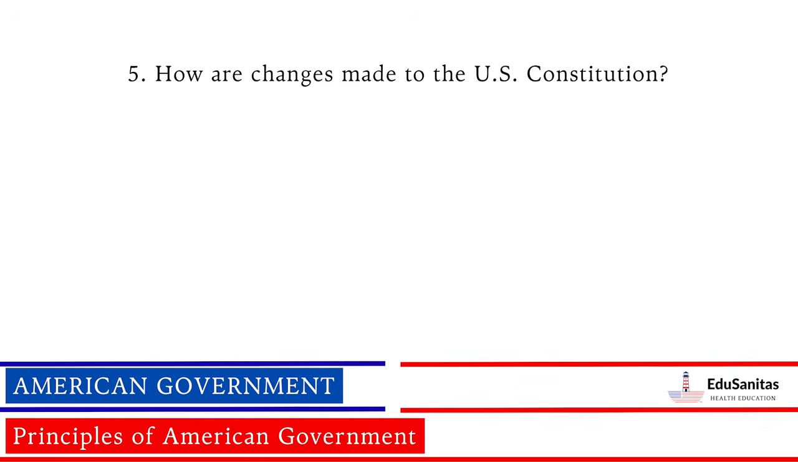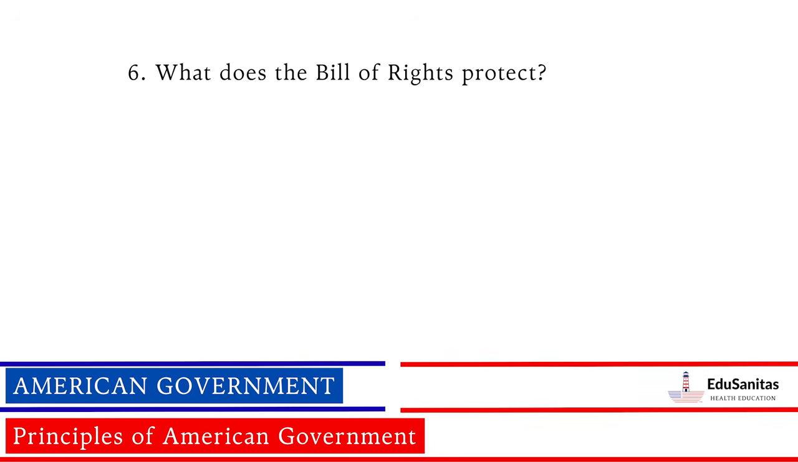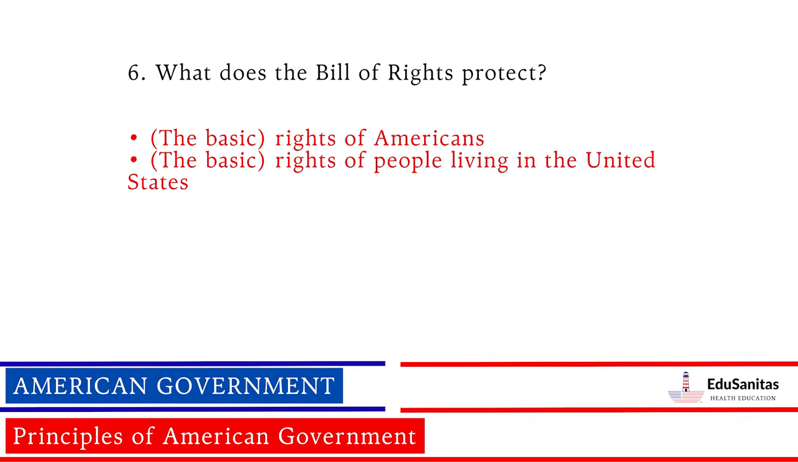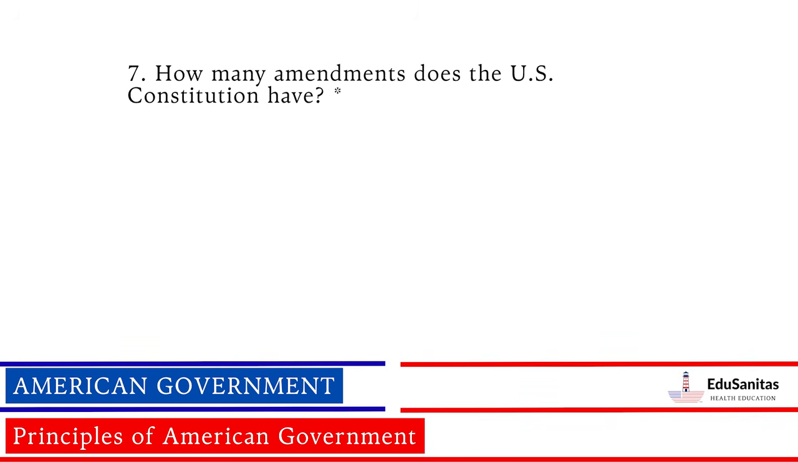How are changes made to the U.S. Constitution? Amendments, the amendment process. What does the Bill of Rights protect? The basic rights of Americans. The basic rights of people living in the United States. How many amendments does the U.S. Constitution have? 27.